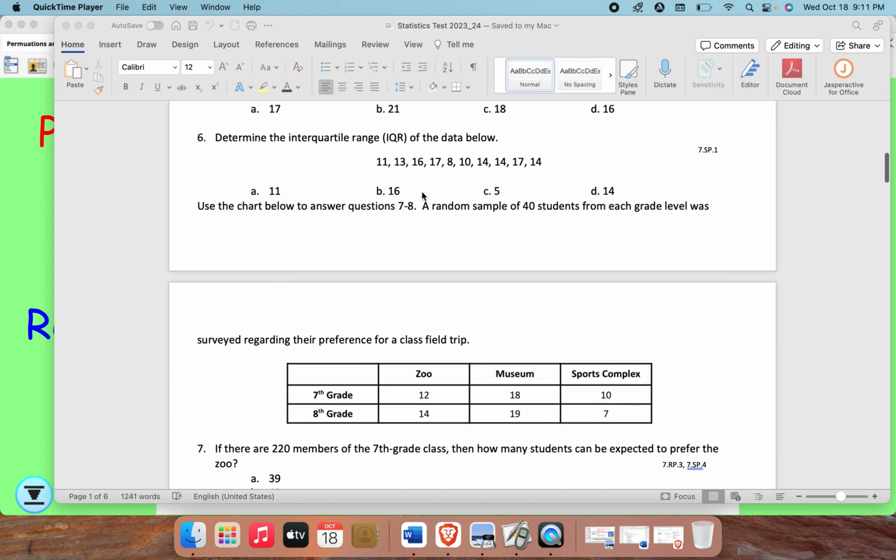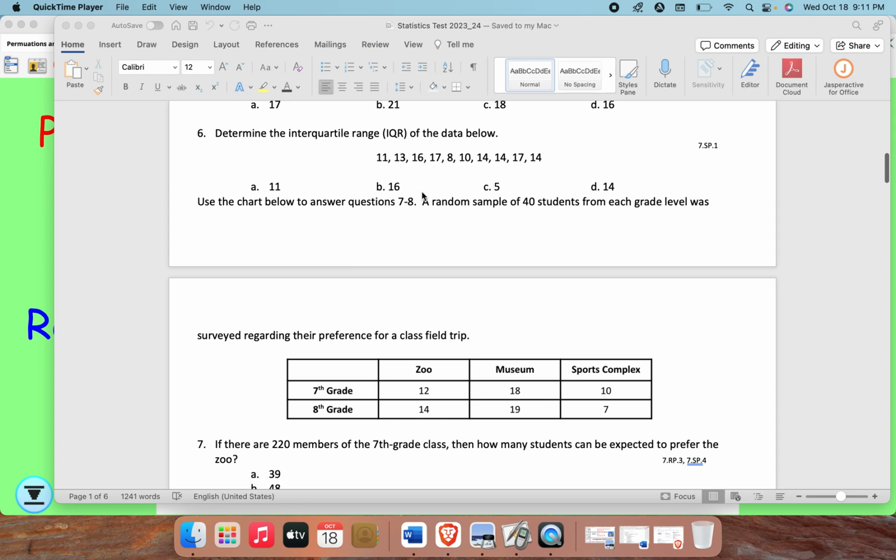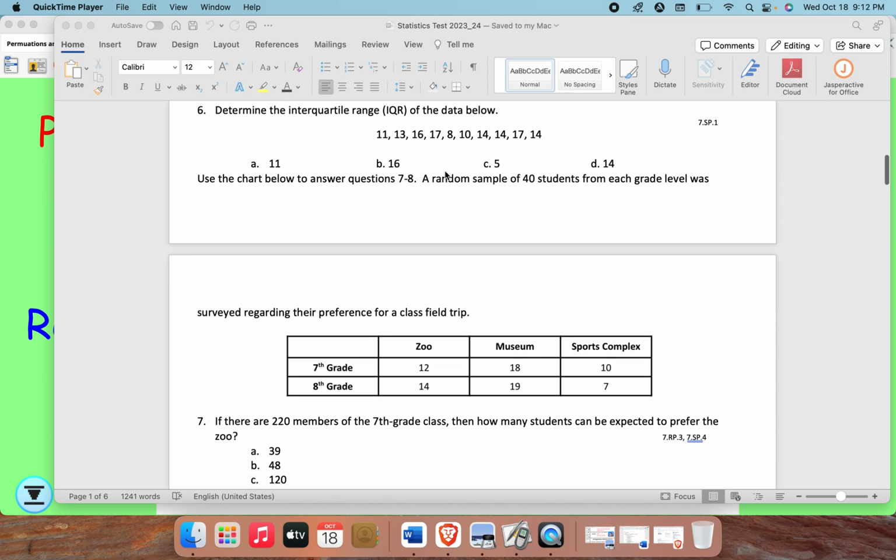Number 6. Determine the interquartile range of the data below. A. 11, B. 16, C. 5, D. 14.